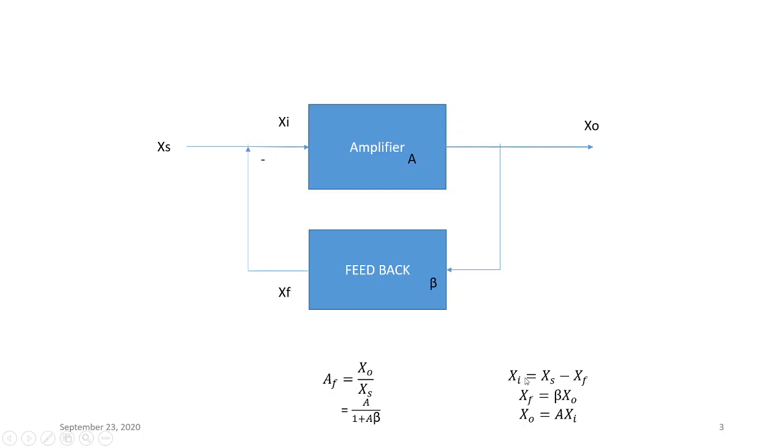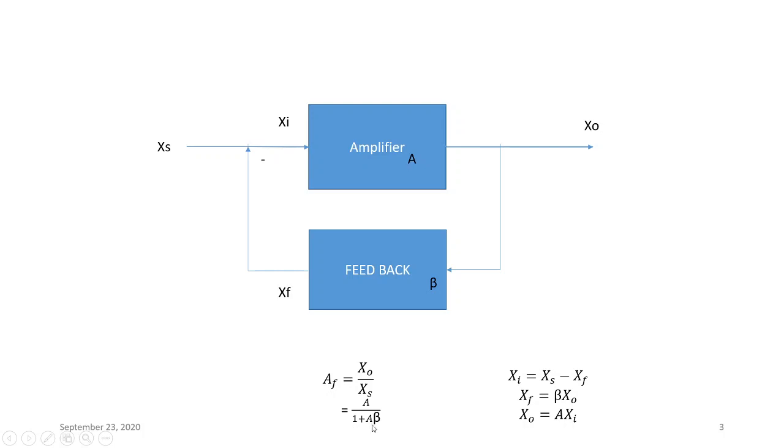There we can substitute this xi, and if we reshuffle the equation, we will get very easily the gain of this negative feedback amplifier, AF, as xo divided by xs, equal to A divided by 1 plus A beta, where A is the gain of the basic amplifier and beta is the feedback factor. Normally, the gain of the basic amplifier A is very large and beta is a fraction less than or equal to 1. That's why A beta is also very large compared to 1.